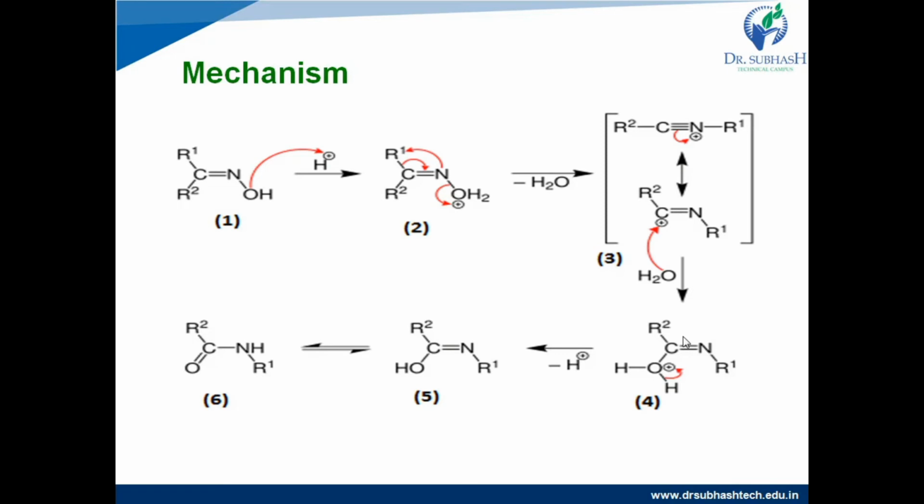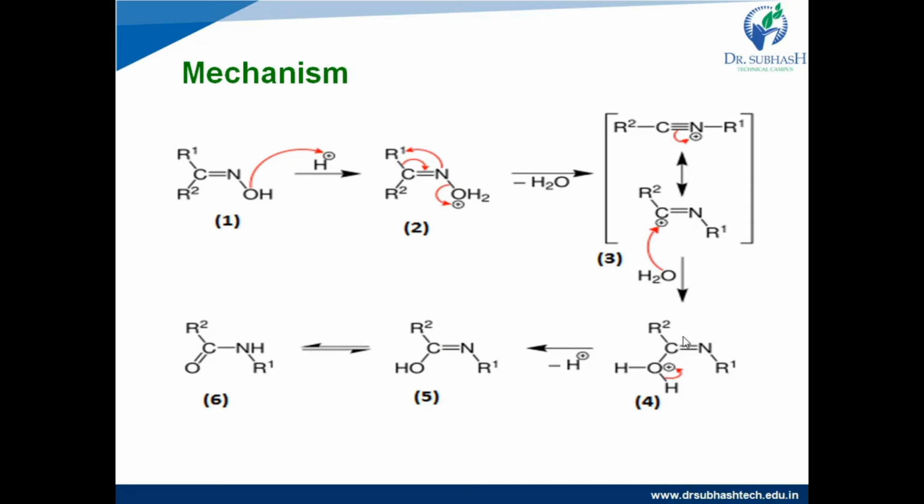third structure undergoes hydration. Now a water molecule attaches to the carbocation, or positively charged carbon atom, by using its lone pair of electrons. Oxygen uses its lone pair of electrons to form a bond with the positively charged carbon. That's why it acquires the positive charge and forms structure 4. Right? Again, it becomes unstable and tries to regain its electron by deprotonation. How? It breaks the bond between oxygen and nitrogen and gains the electron, and hydrogen in the form of a proton is removed. That's why it is deprotonation, and it forms structure 5.